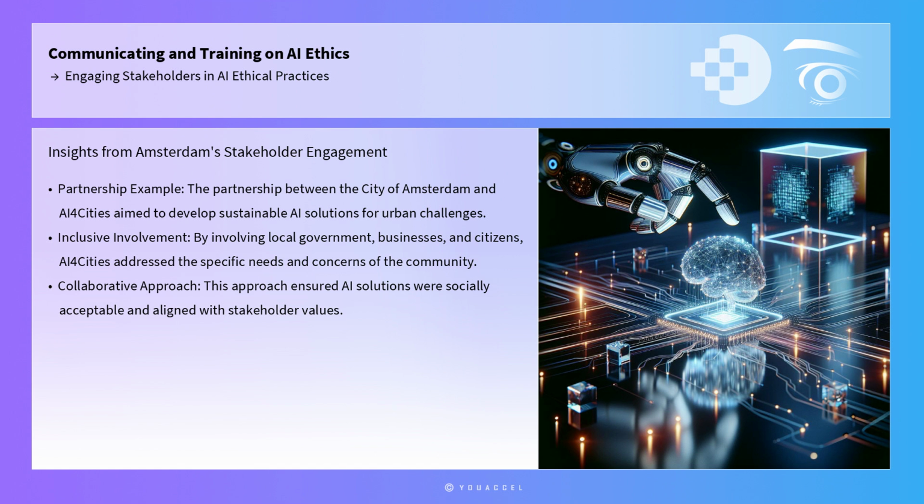Case studies provide valuable insights into the effectiveness of stakeholder engagement strategies. One notable example is the partnership between the City of Amsterdam and the AI company AI for Cities, which aimed to develop sustainable AI solutions for urban challenges. By involving local government, businesses, and citizens in the project, AI for Cities was able to create AI systems that address the specific needs and concerns of the community. This collaborative approach ensured that the AI solutions were not only technically sound, but also socially acceptable and aligned with the values of the stakeholders involved.